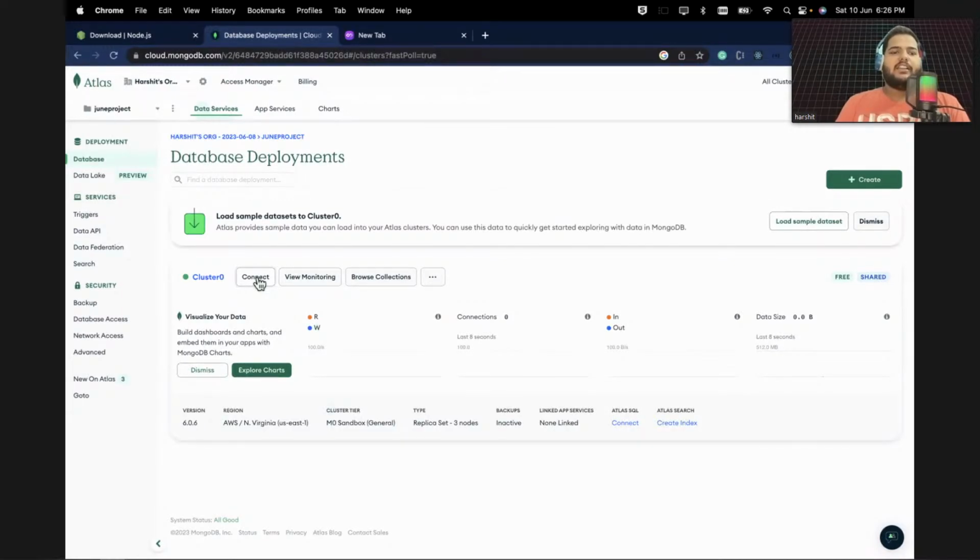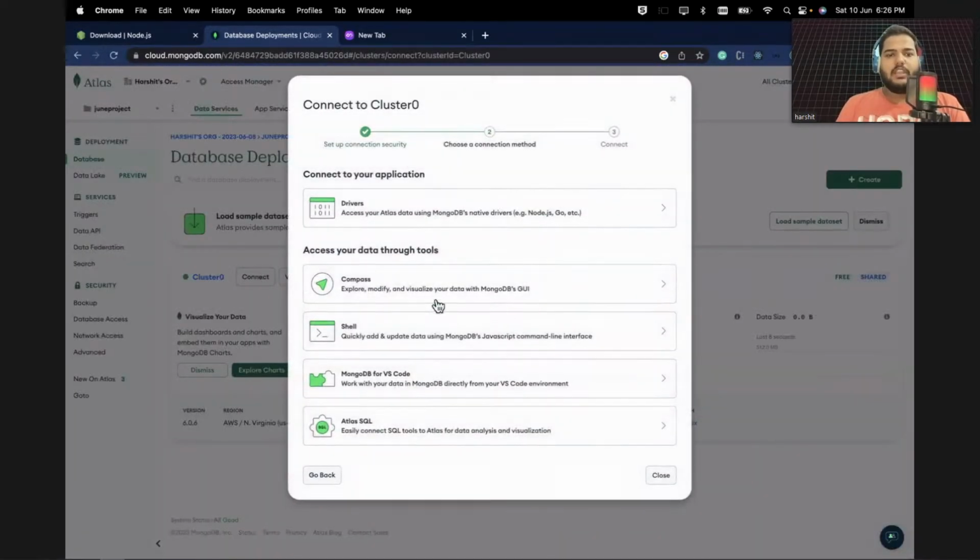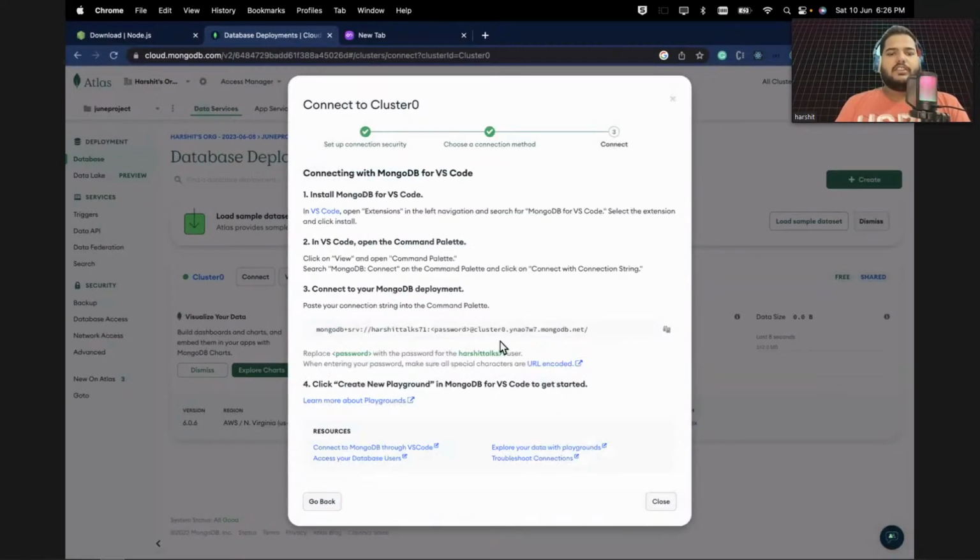Okay, you will be clicking on this connect, and you will see this MongoDB for VS Code. Click on this one here and just grab this link. Okay, grab this link. So I will be clicking on this link here. Okay, I have just clicked on this link.